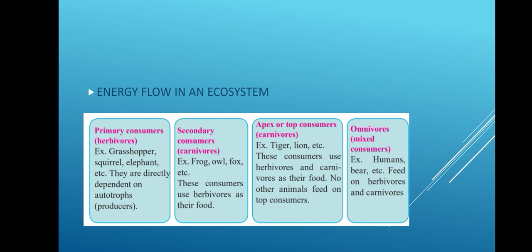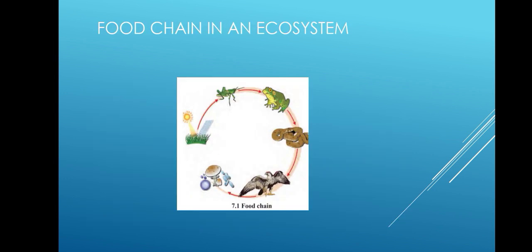So in this way, there is always an interaction between all the living organisms in an ecosystem with the help of food. This interaction goes on continuously between the producer, consumer and saprophytes, and so there is a definite sequence in this interaction which is called the food chain in an ecosystem. Now here you can see the simple form of a food chain.